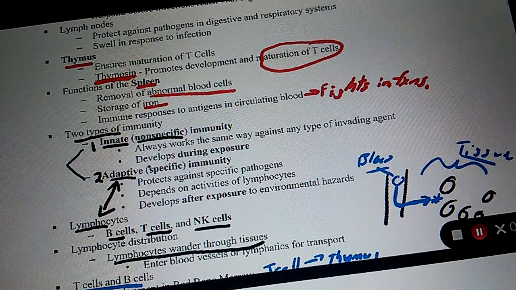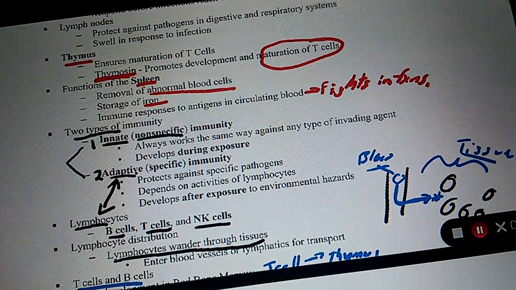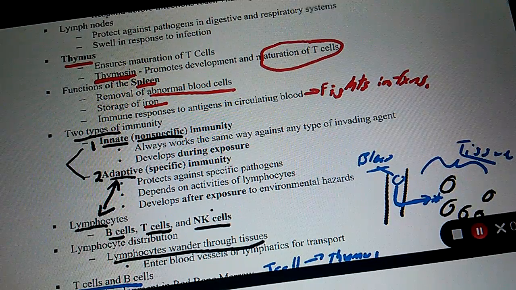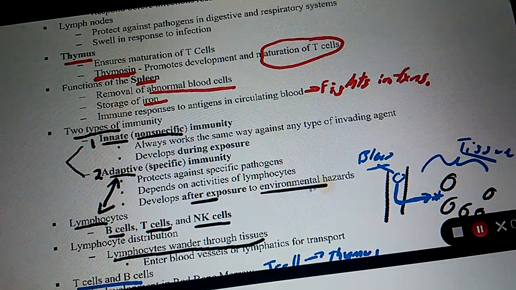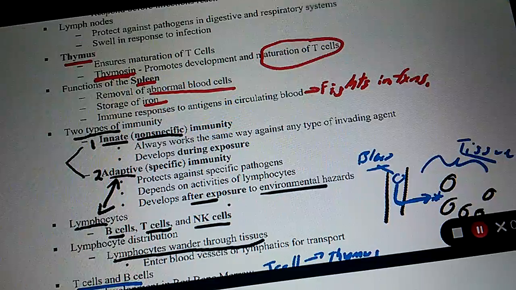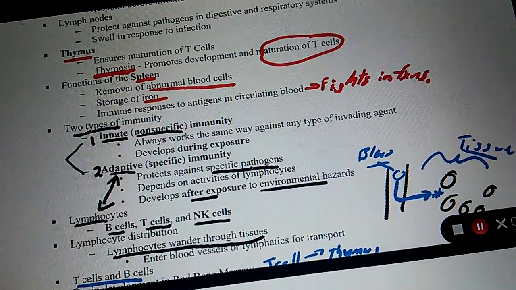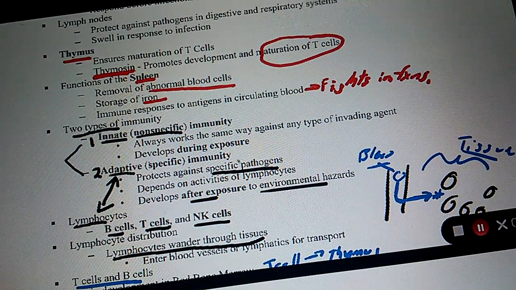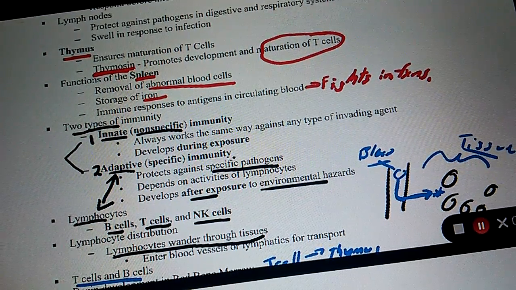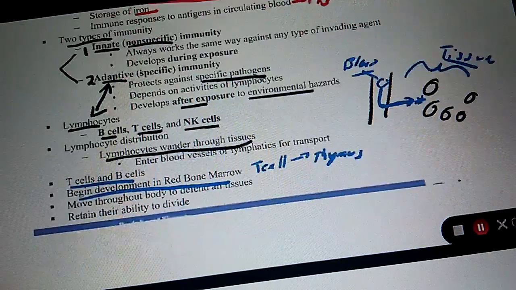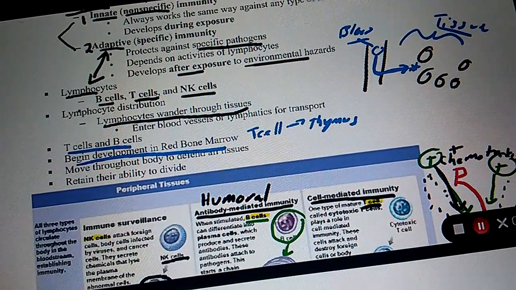Adaptive is specific. That's if it comes inside of my body, okay? That's why it says after exposure to environmental hazards, okay? And is adaptive specific? Yeah, it's specific against a particular pathogen. Once it's inside my body, adaptive takes over, and it's like, okay, let's just try to kill this. Now, we've already done this, B cells, T cells, and K cells. I'm not going to talk about that again. Besides one.